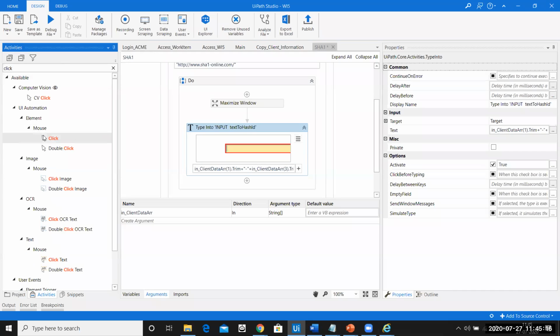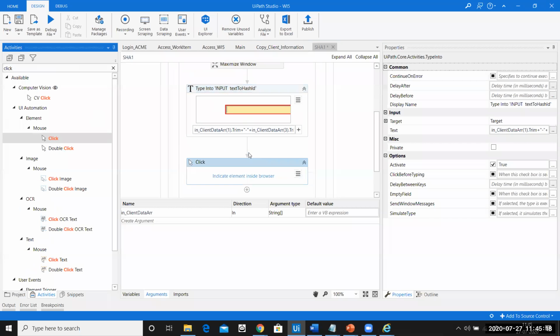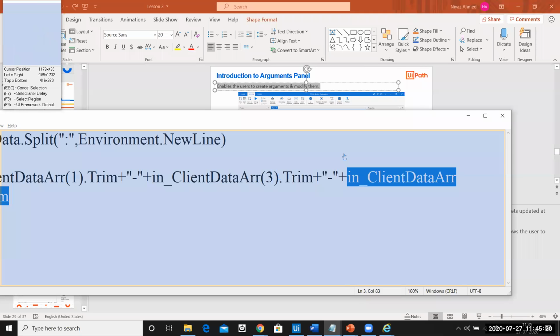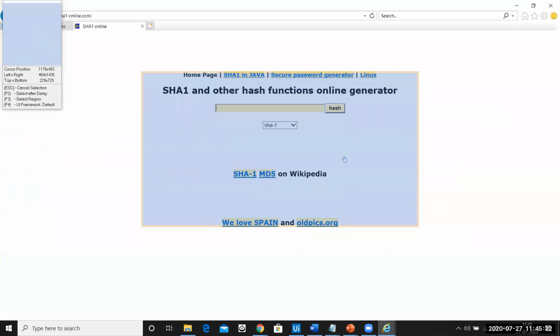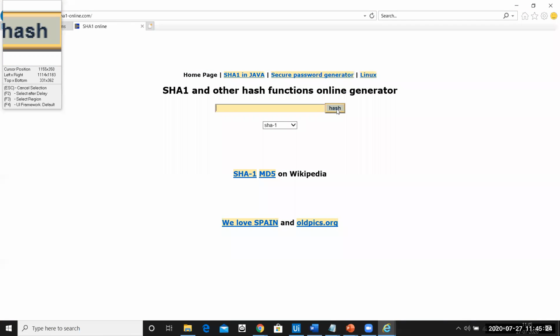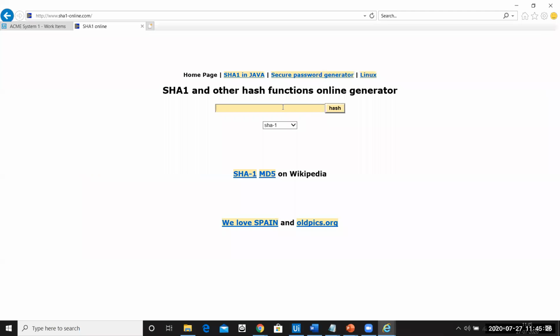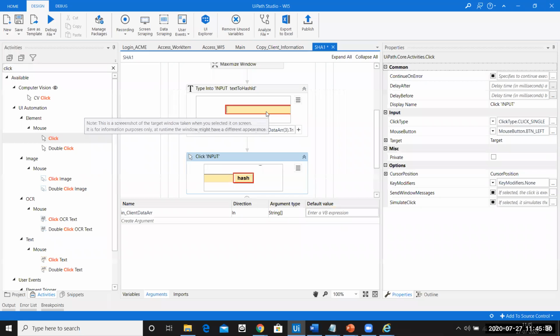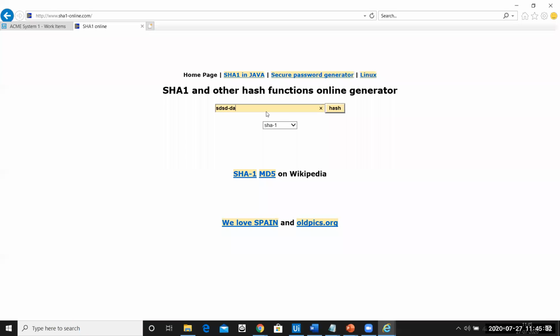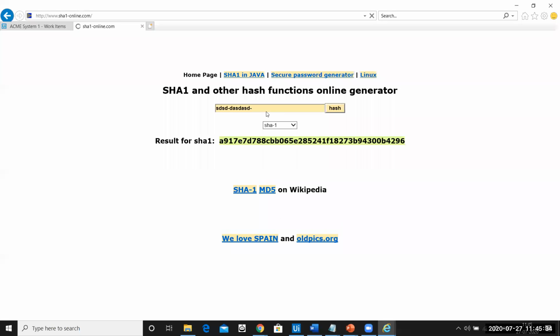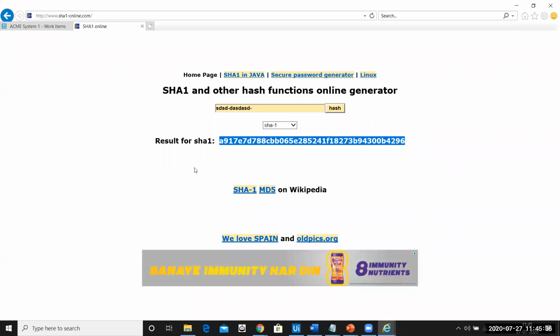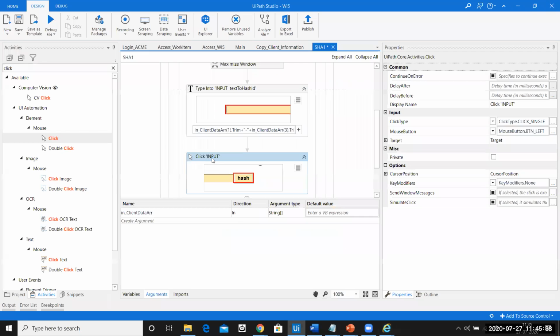So I'll perform a click activity. And where do I click? Let me navigate to this page. I want to click here on the hash code. Let me generate some hash code here. Let me just generate a random hash code. Don't worry about it because I only need this information here. So I need to fetch this information here.